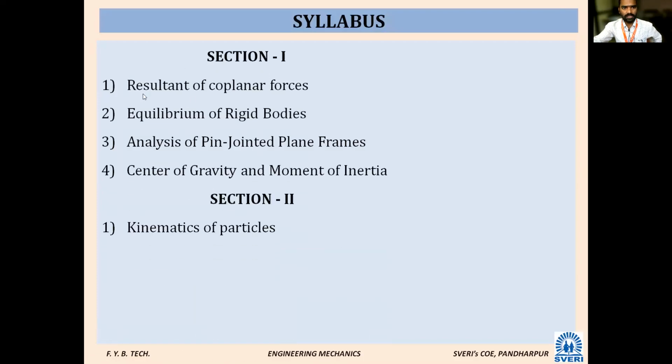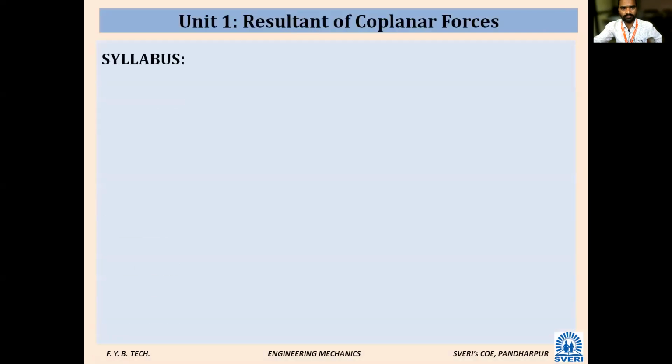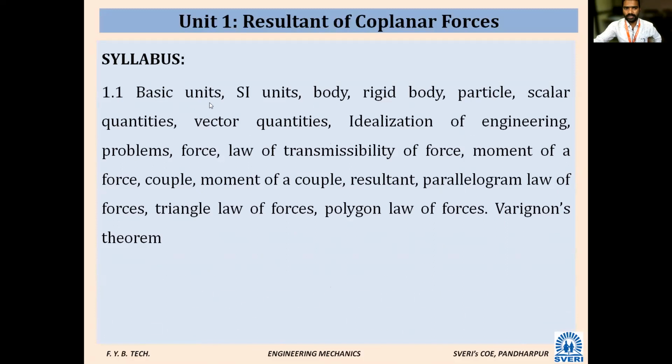See, the first one is resultant of coplanar forces. So what all have we covered? What is there in the syllabus? Check it. Basic units we have completed: SI units, body, rigid body, particle, scalar quantities, vector quantities, idealization of engineering problems, force, law of transmissibility of forces, moment of force, couple, moment of couple, resultant, parallelogram law of forces, triangle law of forces, polygon law of forces, and also Varignon's theorem.